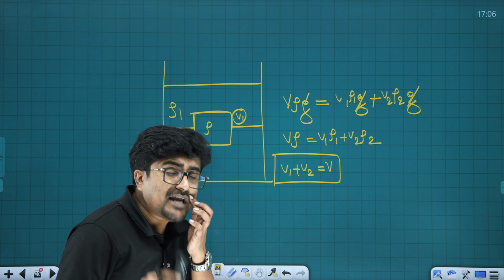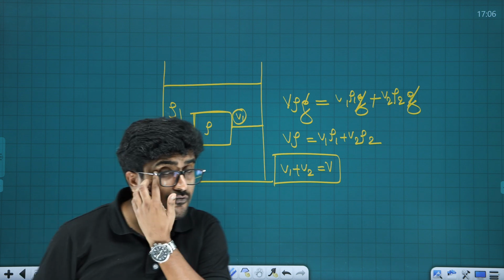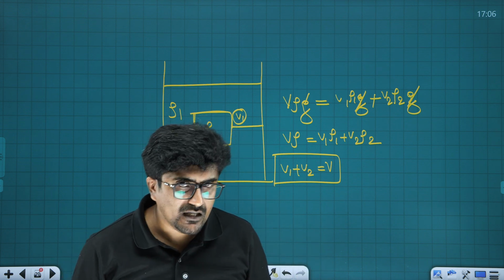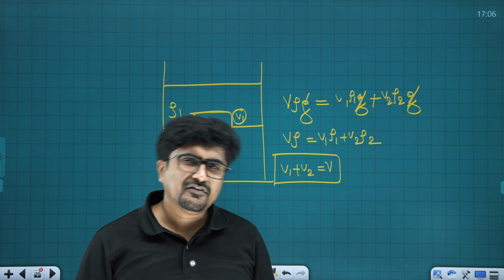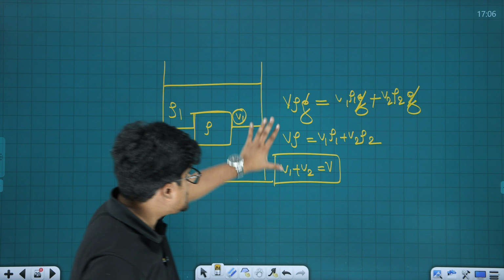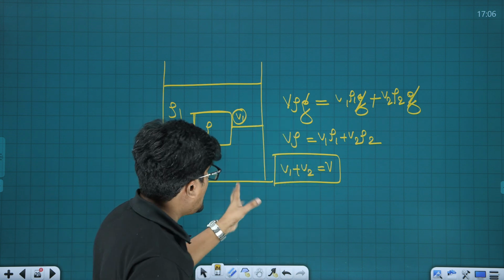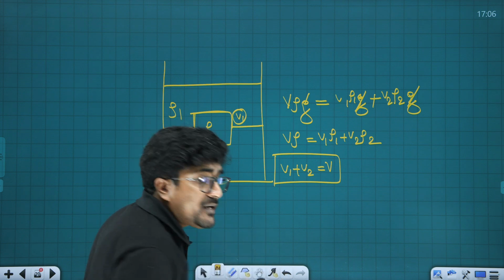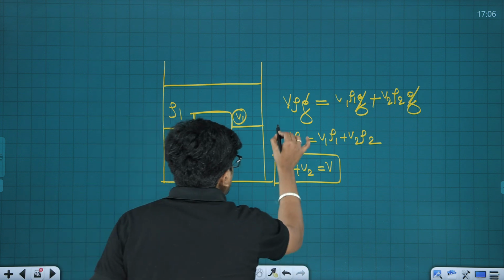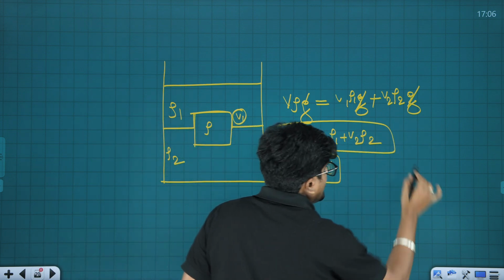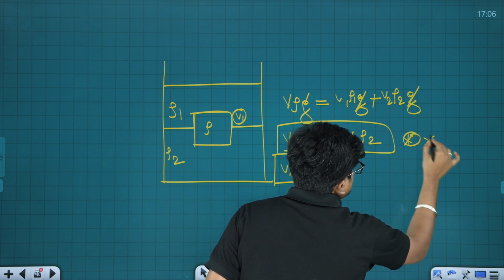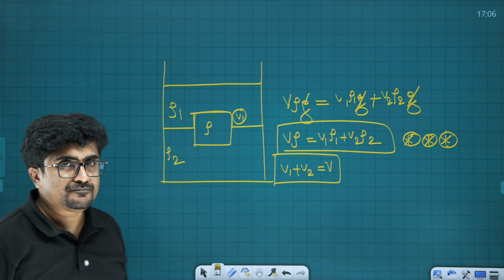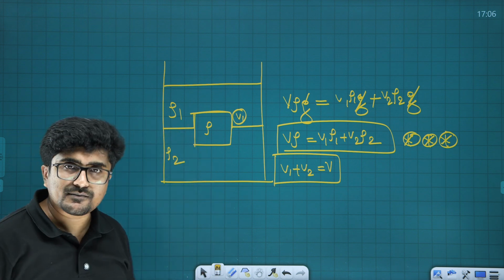Alright. Now there might be cases where they are asking for the ratio V1 by V2, or what fraction of volume, V1 by V, or it could be V2 by V1, in any way they can ask. So these two relations, that is V rho equals V1 rho 1 plus V2 rho 2, and V1 plus V2 is equal to V, will help you a lot, definitely, especially related to these types of cases.